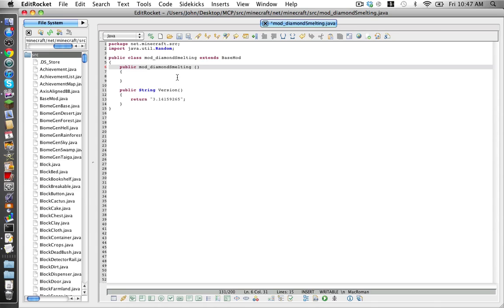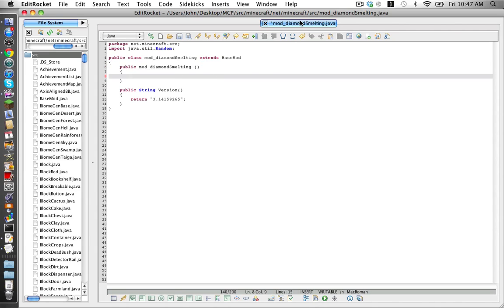Once you're done with replacing the stars with what you've called this Java file, you go to line 8 and type Modloader capital M and L dot add smelting capital A and capital S opening bracket what you want to smelt, and I want to smelt a block dot dirt, and at the end of any block that you use you go block ID.